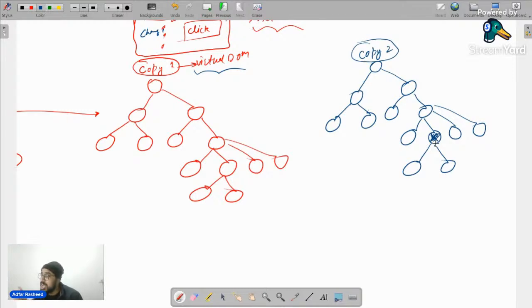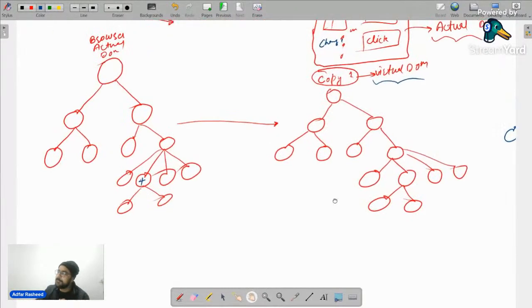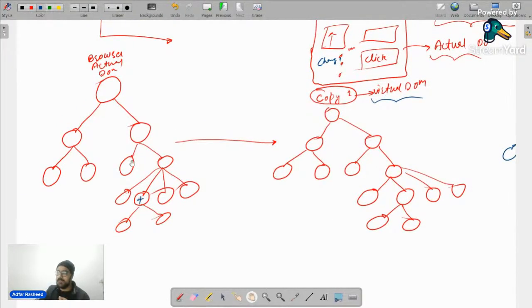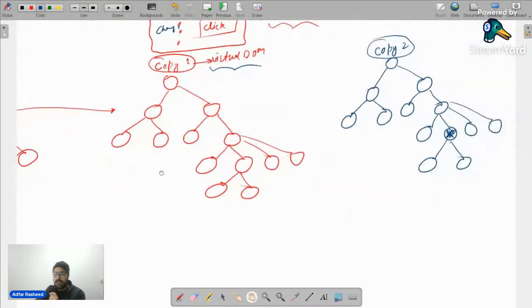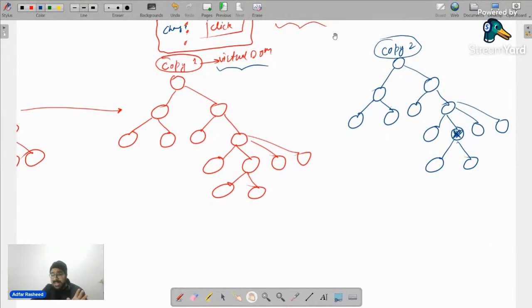Do you think the change will be right now reflected in my website? Quickly, do you think the change will be reflected in my website? No, very good, right? It won't be. Why? Because you need to understand always and always, on the output website, the actual DOM is visible. Unless and until that change is made here, it won't be visible. Remember that. That's the most important thing that you need to understand. Somehow people get confused: okay, so now we have identified the node, the change will be visible. No. Until this whole process happens, until my actual DOM is updated where it needs to make the change, my output won't change.